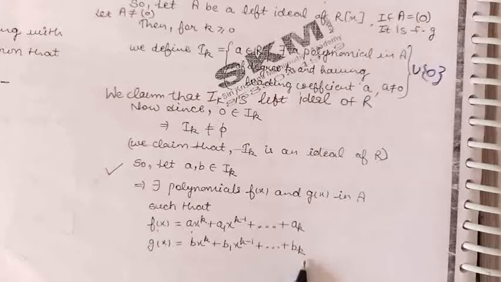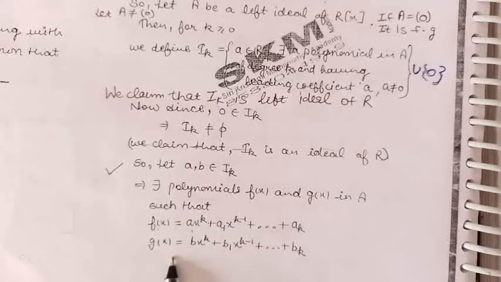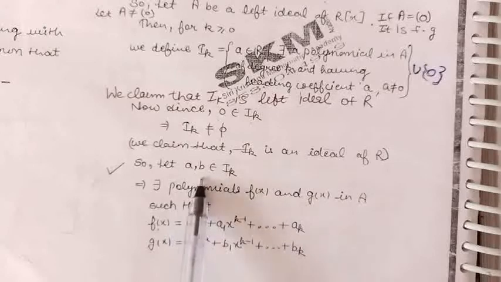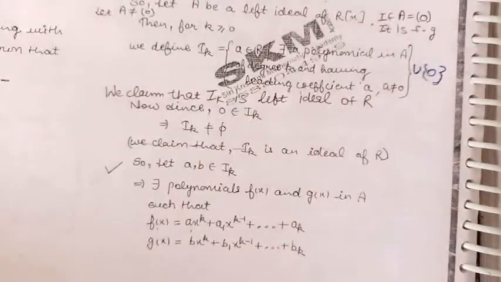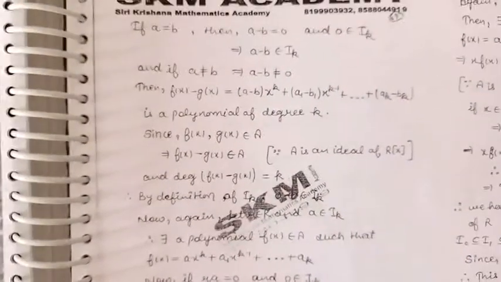So we have taken these two polynomials f(x) and g(x) in A corresponding to the elements a and b respectively. Now these two elements a and b, they can be same or they can be different.